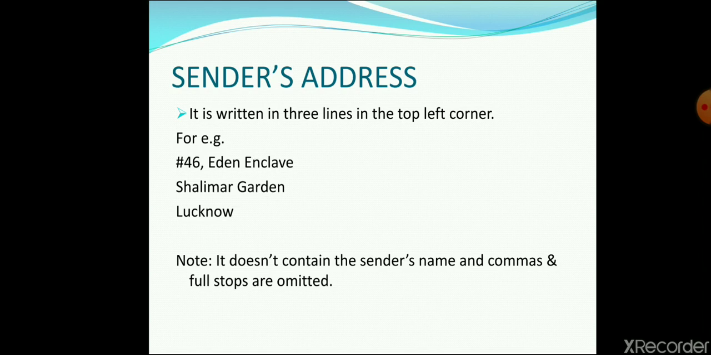So children generally commit such a mistake of putting commas, like after Eden Enclave. After the house number, a comma would be there, but there would be no comma at the completion of the line. House number 46, Eden Enclave, Shalimar Garden, Lucknow. Right? The address should be written in 3 lines, dividing it like this. In the first line, house number and street should be mentioned, then the colony should be mentioned, and then the name of the city should be mentioned.